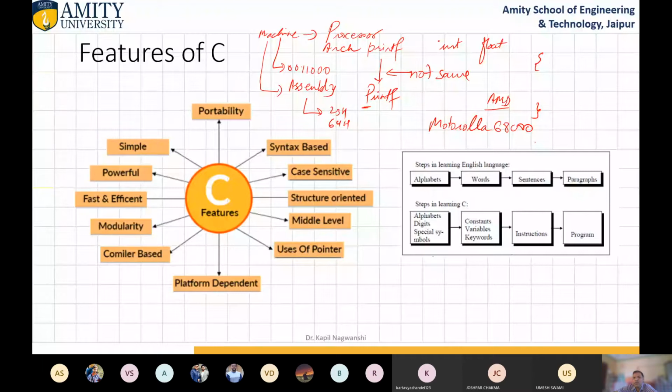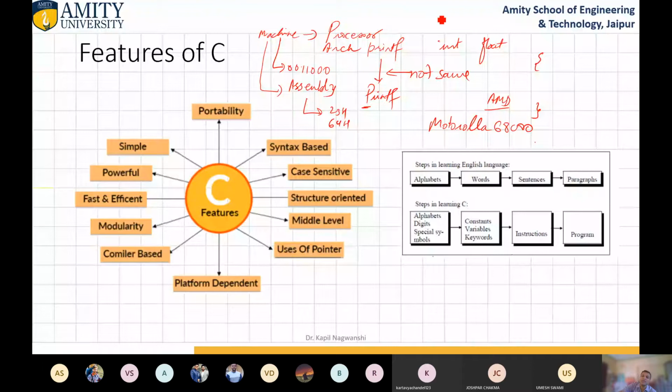Use of pointers. Use of pointers means you can point to any particular location. Each and everything you are using is stored in memory. So we are capable of pointing to that memory location, and we are able to access it. This is very low level programming. Whenever you are able to point to an exact memory location, this is the beauty of pointers, and an ugly face of pointers also.